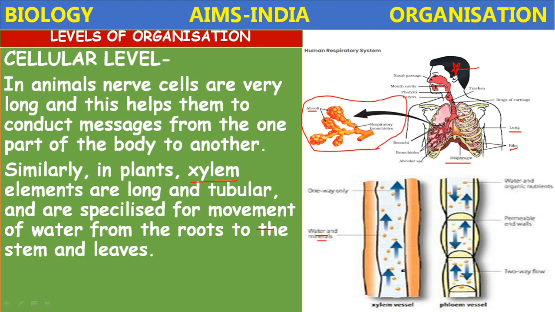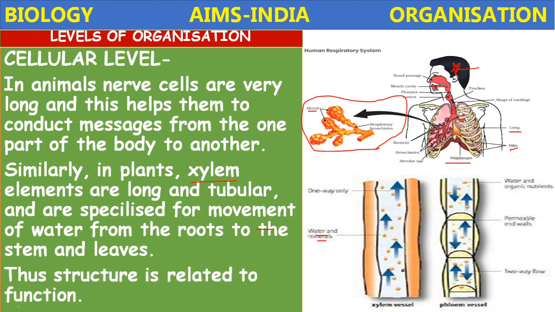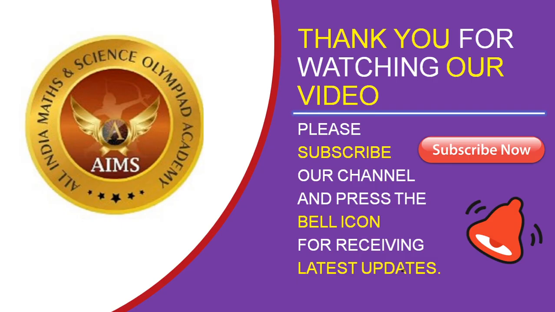Okay. So like that, the different tissues or different cells present in the body of a plant or animal, depending upon their structure, perform different functions. Alveoli of lungs can perform respiratory function only, exchange of gases, not the digestion function. The cells of the digestive system will perform the digestion function. Okay, thus finally the structure is related to the function.